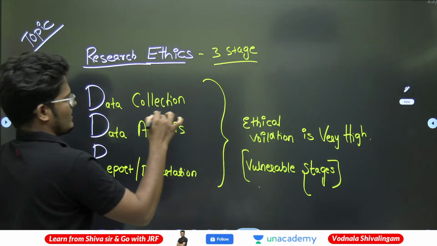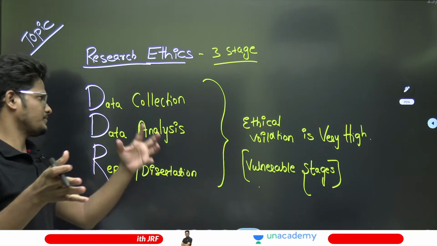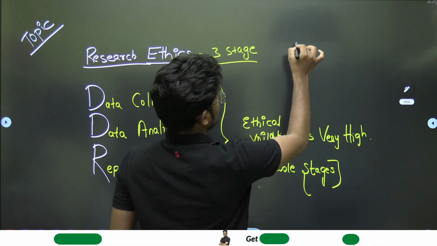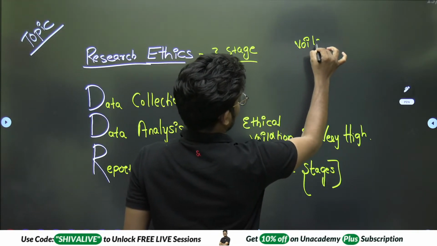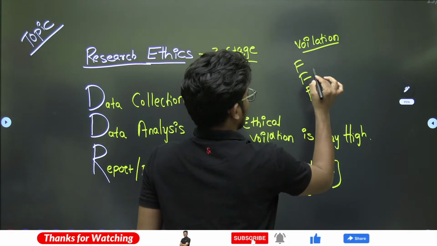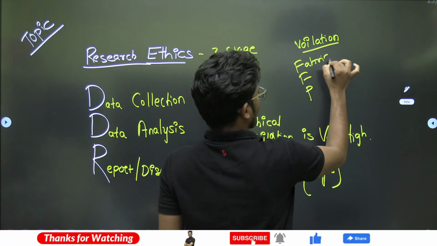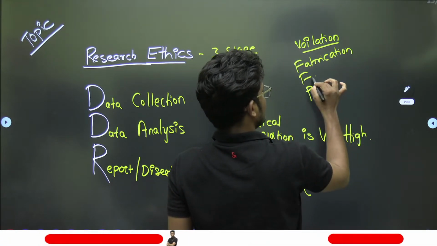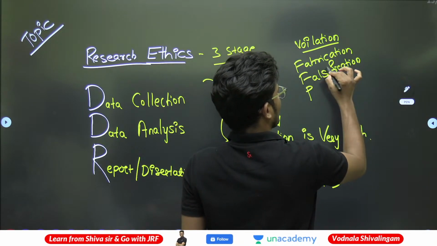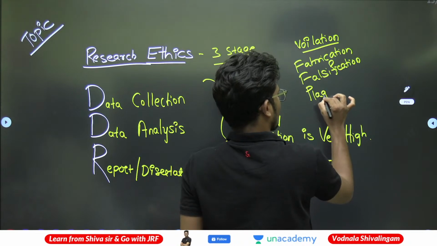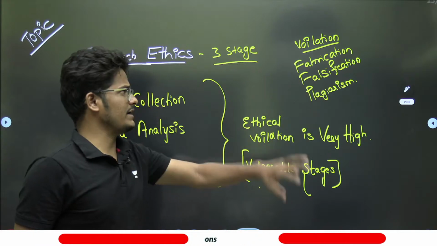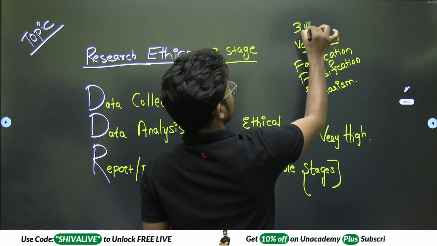While collecting data, we may copy from others and manipulate data. So the ethics violation also happens in three ways, that is FFP: fabrication, falsification, and plagiarism. These are the three ways of violation.